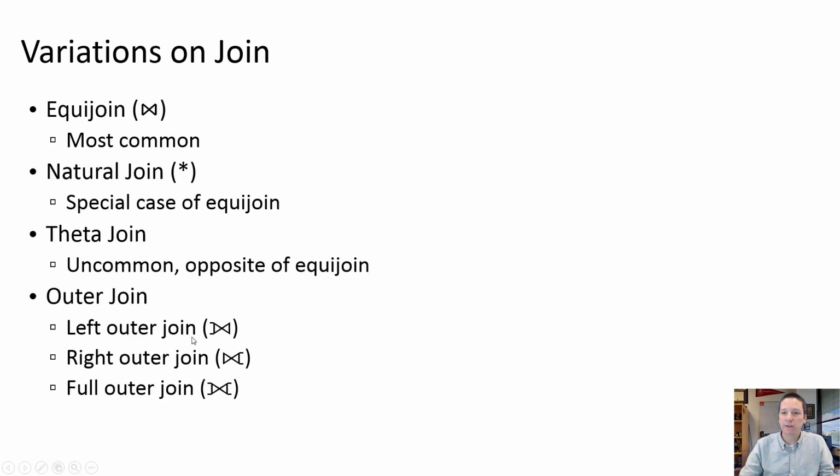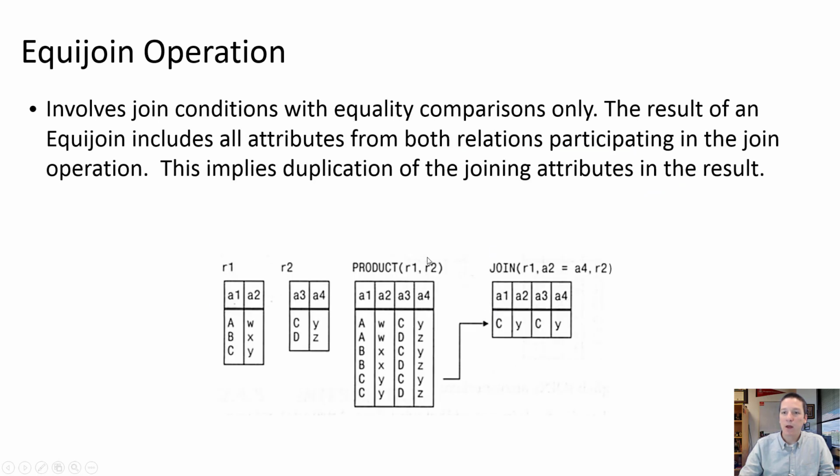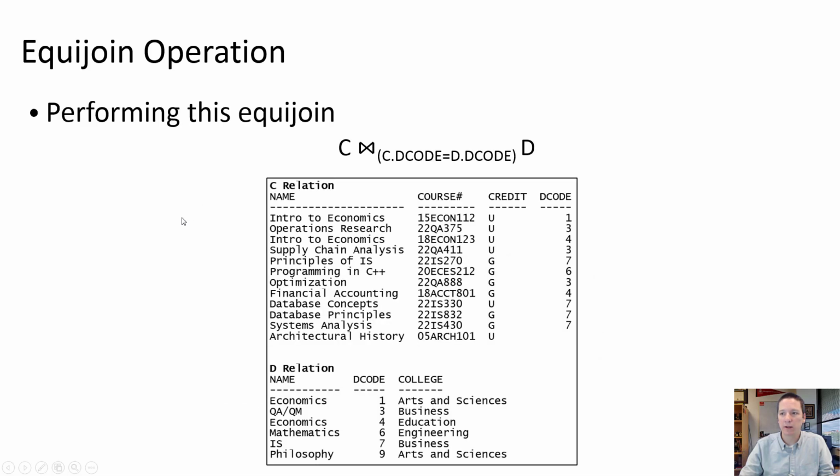All right, so our 6 different types of joins, we're going to go through these step by step. First, the equijoin. So this is a join condition that is interested in the equality of 2 attributes that we're joining our relations together on.